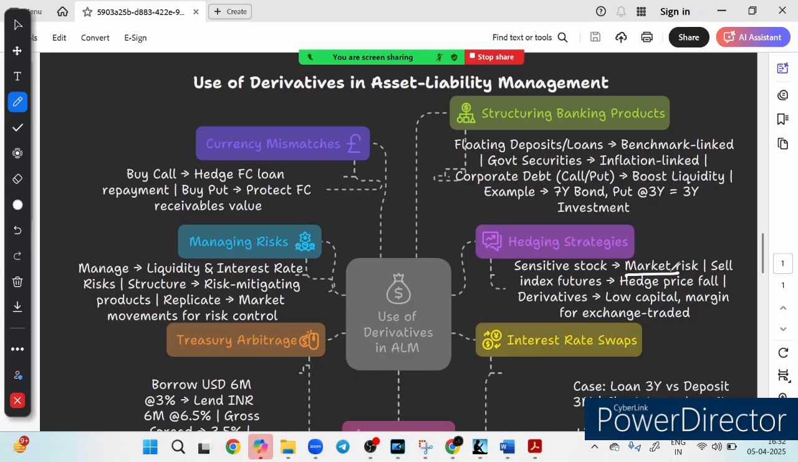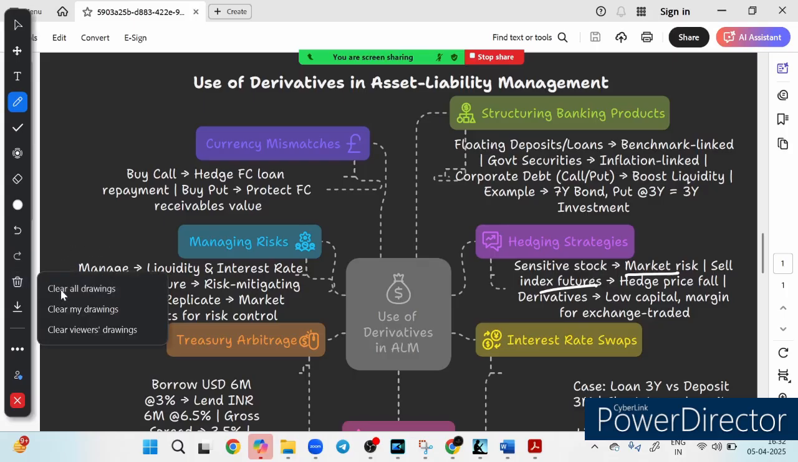Now friends, if we talk about the hedging strategy, suppose a bank hedges market risk using derivatives like index futures. Yes, sensitive to stock market risk, obviously. And how do they use it? They sell index futures to hedge such market risk. If they sell index futures, it protects against stock prices falling. And low capital requirement makes the derivative an efficient hedge.